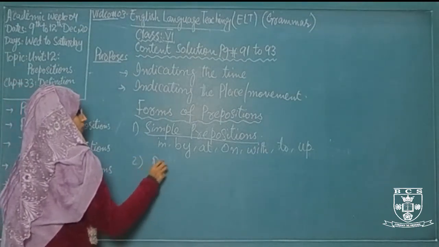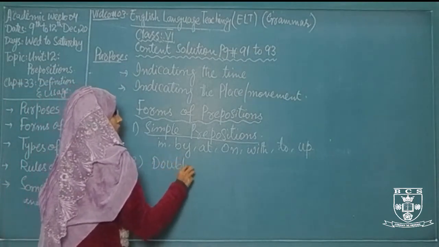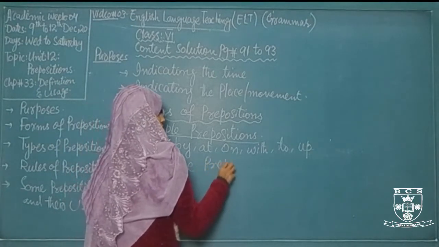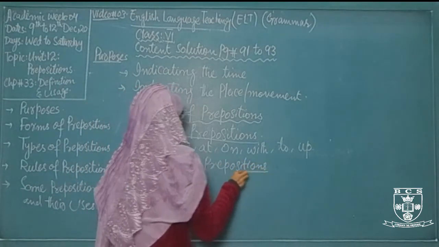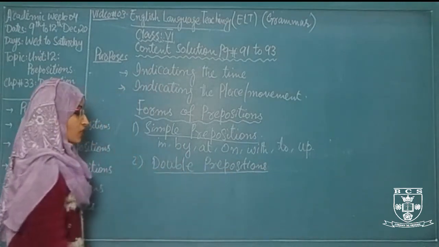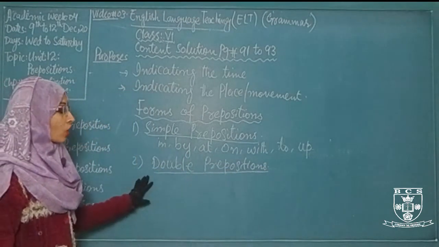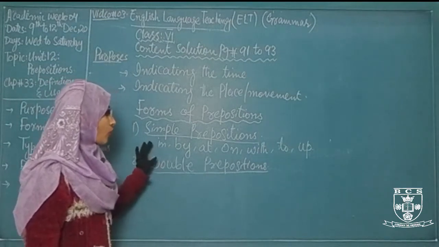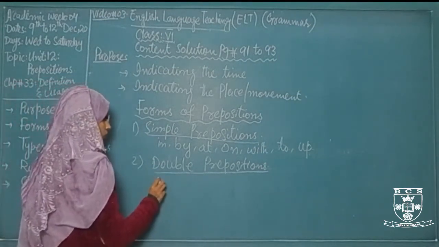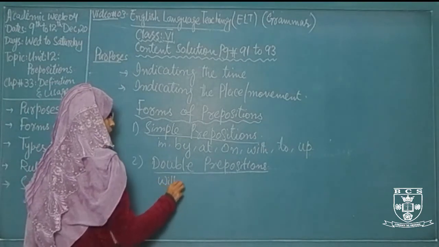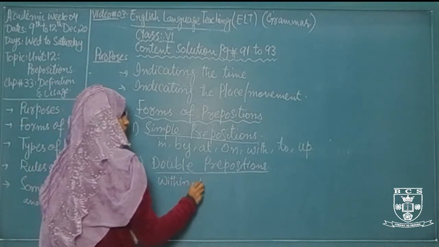Now the next one is double prepositions. Double prepositions are formed by two simple or single prepositions. For example, within, upon, into, onto.